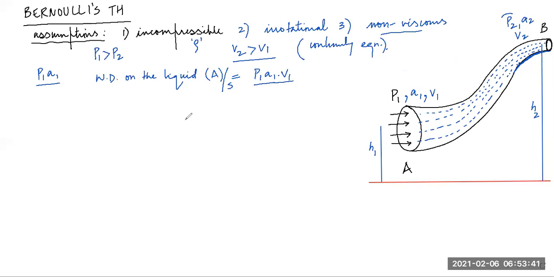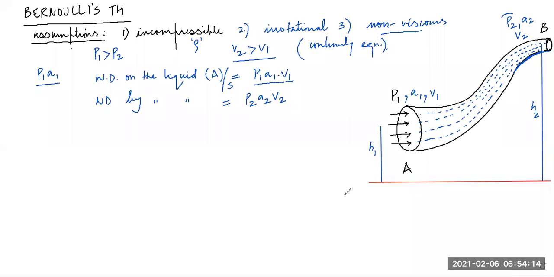And now, work done by the liquid. Here it's not work done on the liquid, it's work done by the liquid. Now the liquid is doing work, whereas before we had done the work. So work done by the liquid we are taking as negative, right? So it would be P2 A2 V2. Okay, so students, in thermodynamics it is totally opposite.